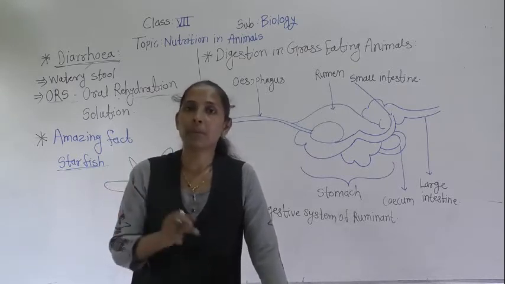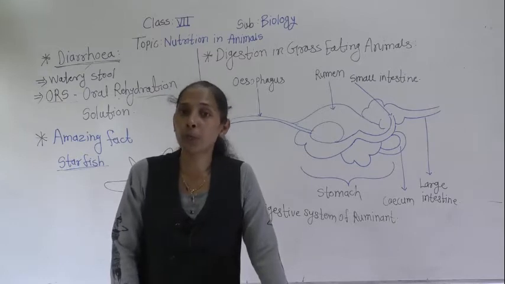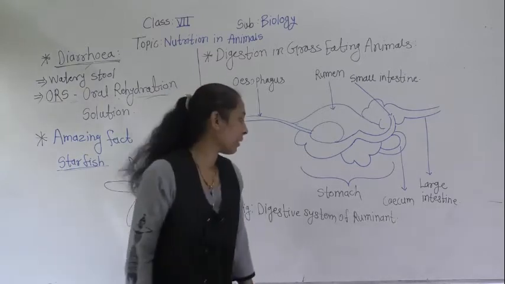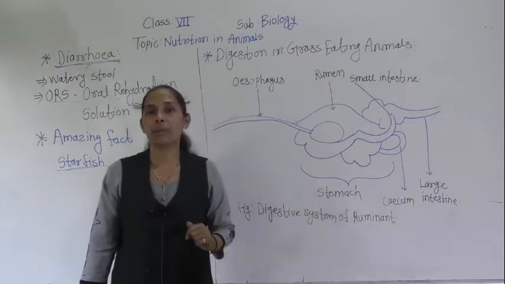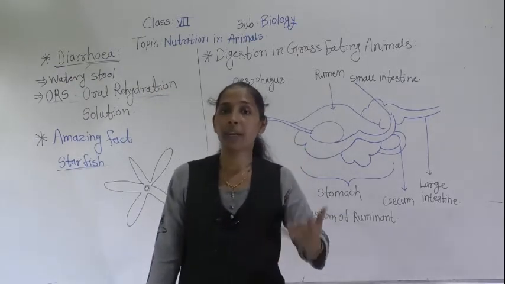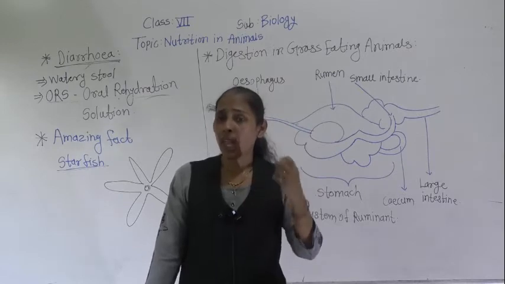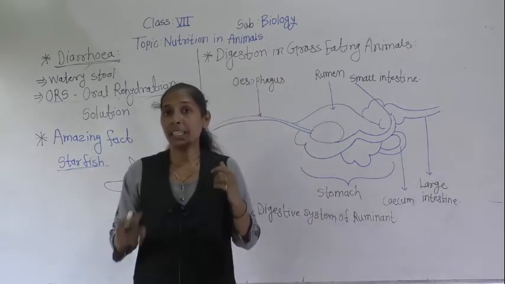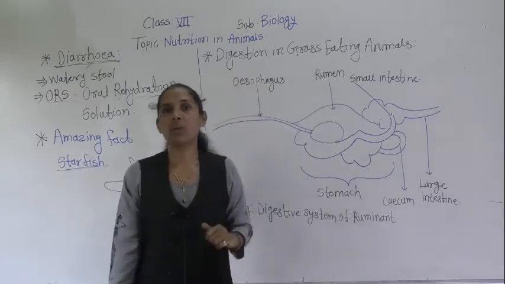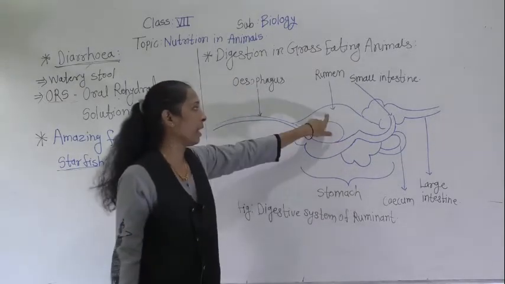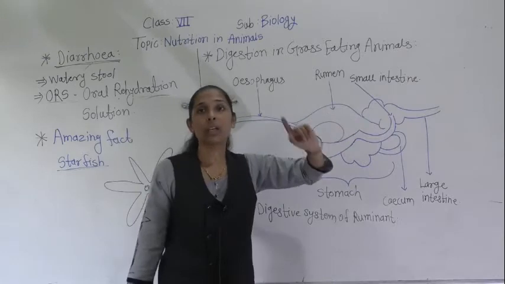That process is called what? Rumination, and those animals are called ruminants. Whenever the herbivores get the grass, they start to eat very rapidly, it gets mixed into the saliva and they chew it. First it goes into their rumen.